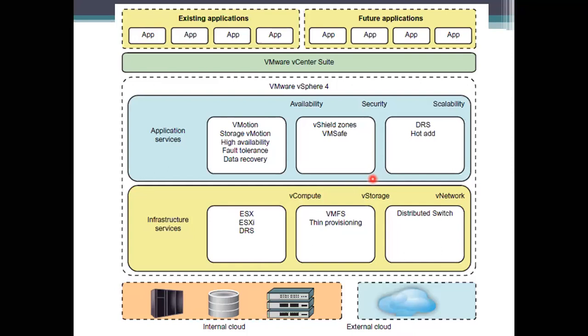If you see VMware vSphere 4, where I am pointing here, where the spotlight is, these are the application services provided by VMware vSphere 4. So the cloud operating system you are using has the main features, which are availability, security, and scalability. Apart from these, it is providing two suites of functional services, which are specified as the infrastructure services and the application services.